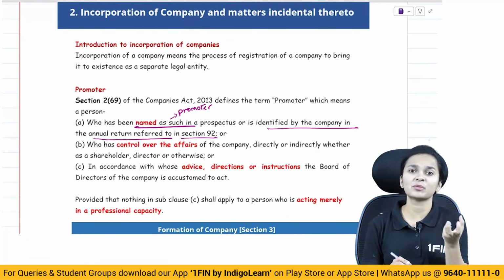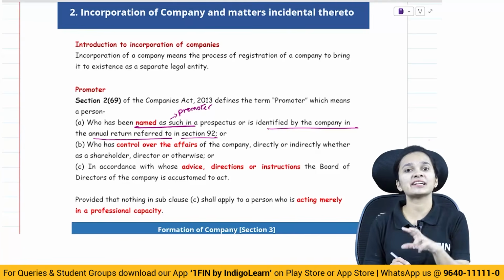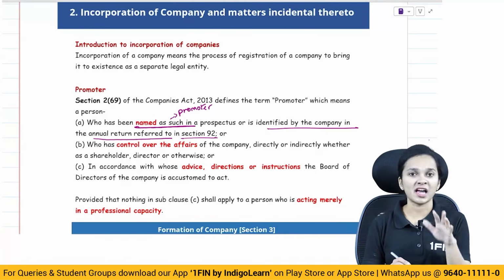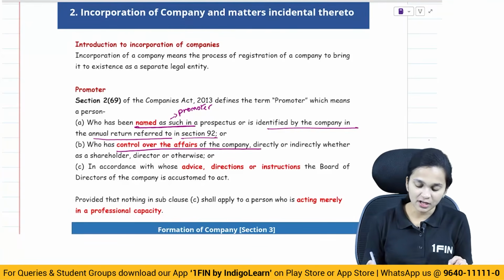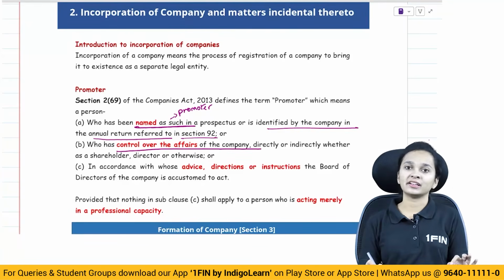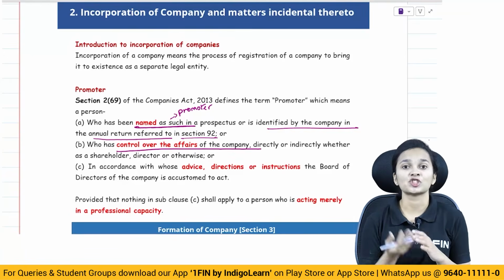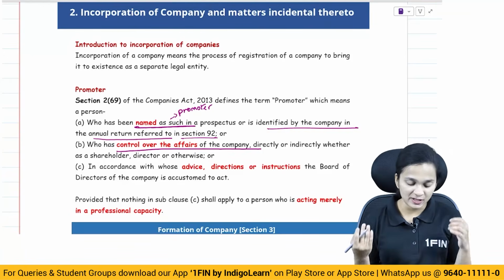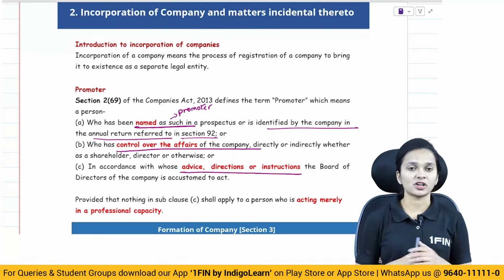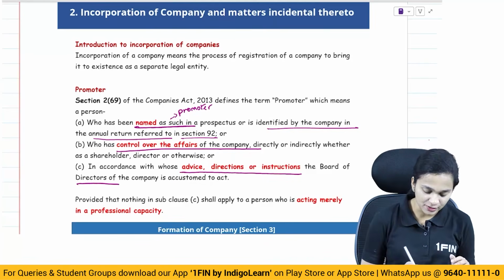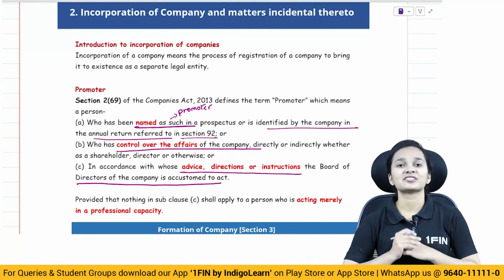So if he is named as a promoter in the prospectus or identified as a promoter in the annual return, or who has control over the affairs of the company either directly or indirectly as a shareholder or director or otherwise, or in accordance with whose advice, directions or instructions the board of directors of the company is accustomed to act.